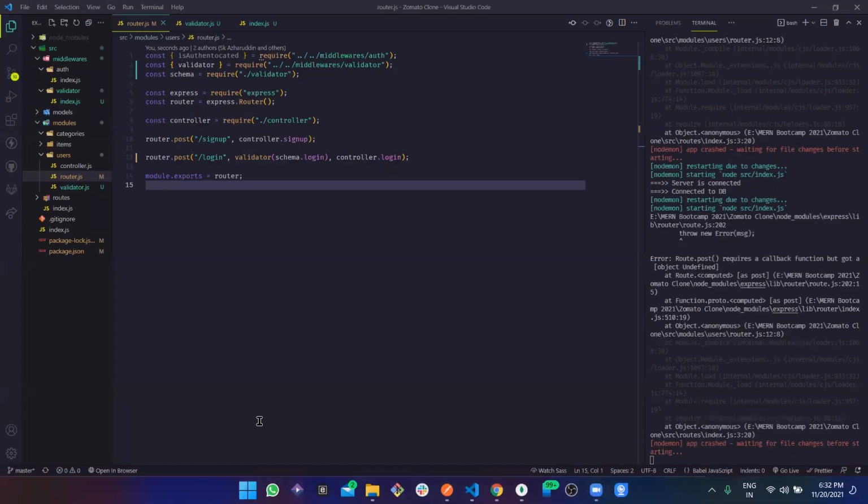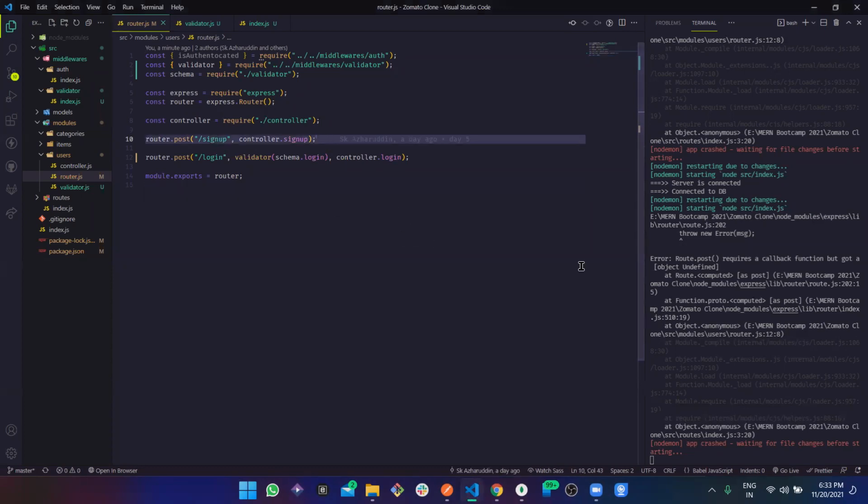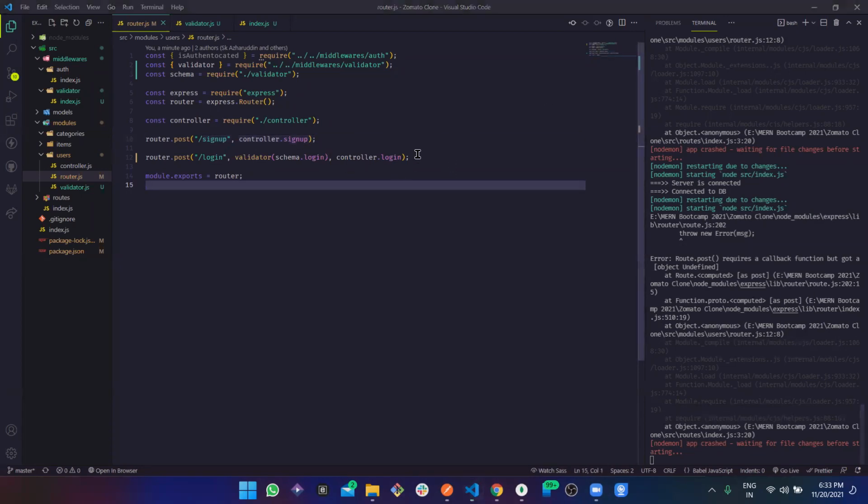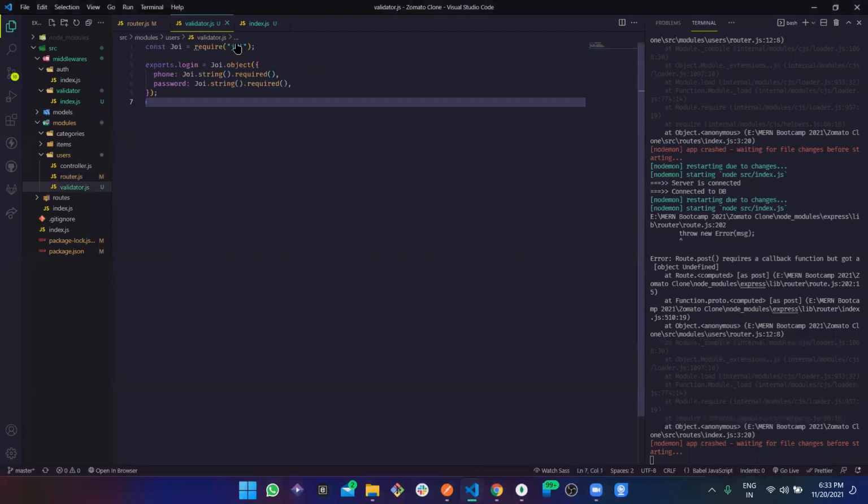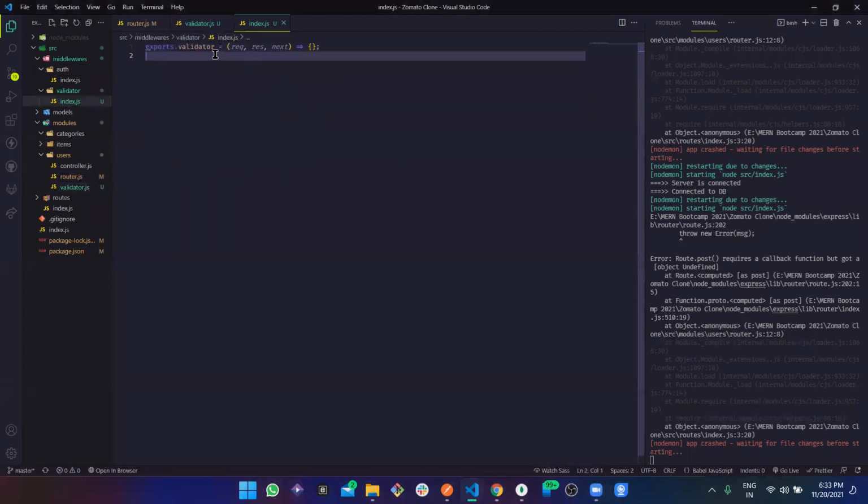Why are we not using validator in sign up too? We are going to use it in sign up also, but for now we are just trying to understand how we can implement the validation. Of course, we are going to use it there. Someone says we are expected to export login. No, that is not the way we should be resolving this anyway. Here we are calling this validator and passing this parameter, and this parameter also looks fine. This is an object, and here we are calling this.